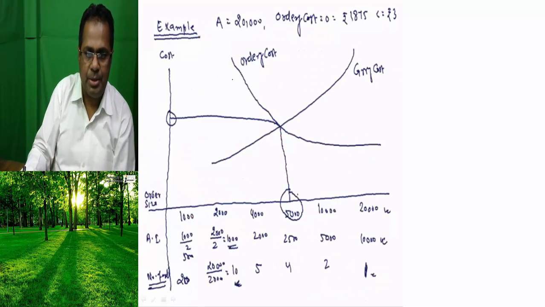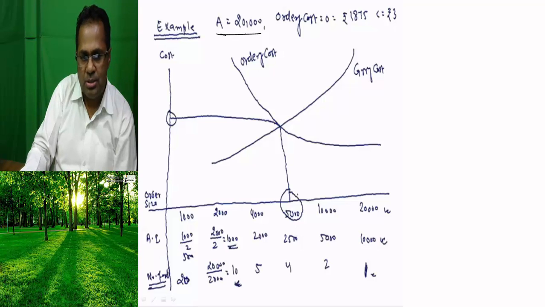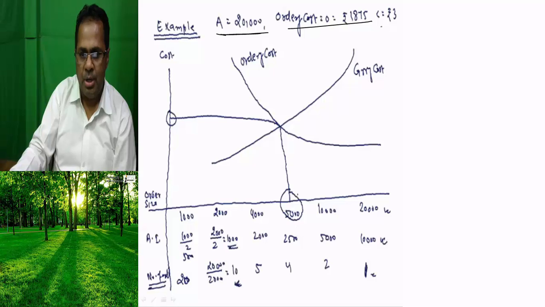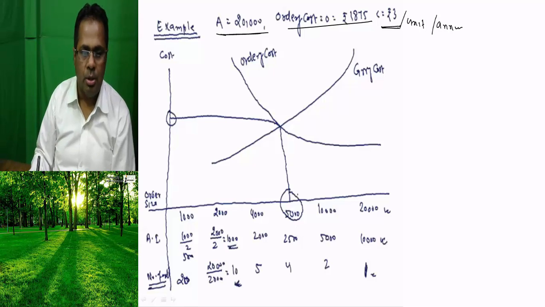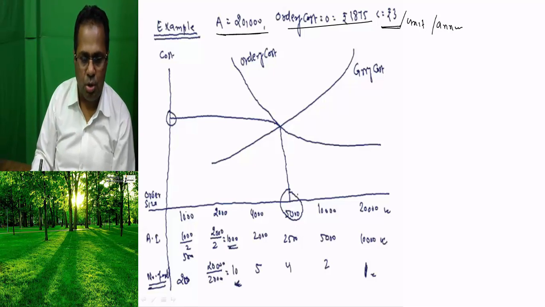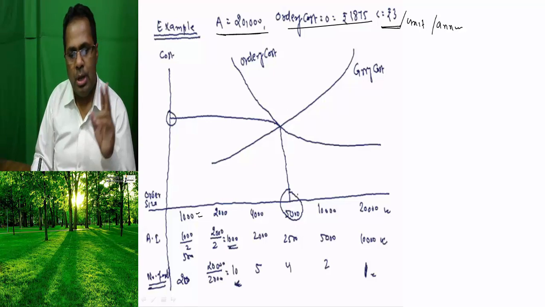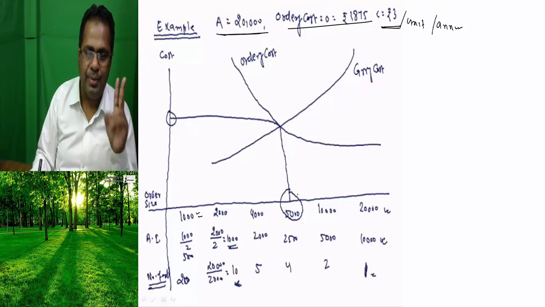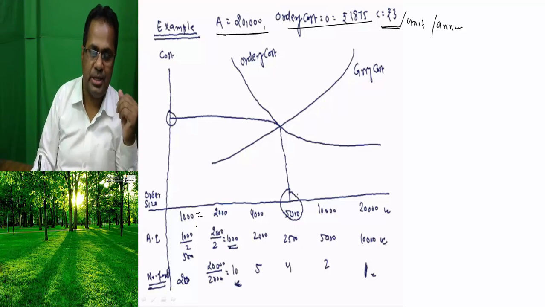For example, I have given here. Suppose annual consumption is 20,000, ordering cost is rupees 1875, carrying cost is rupees 3 per unit per annum. Now we may place an order of 1000. How many orders do we have to place in a year?